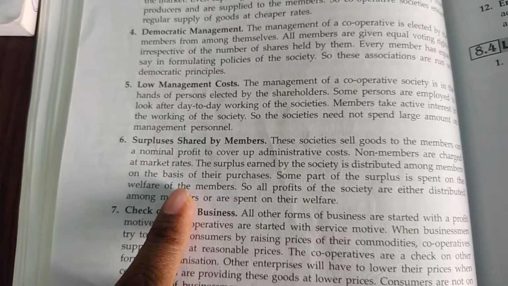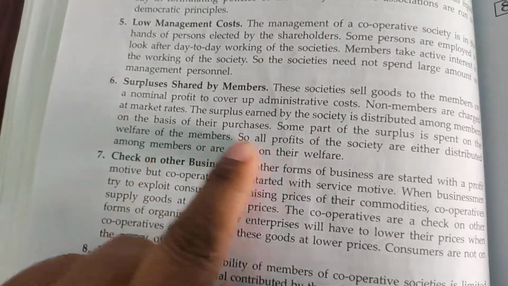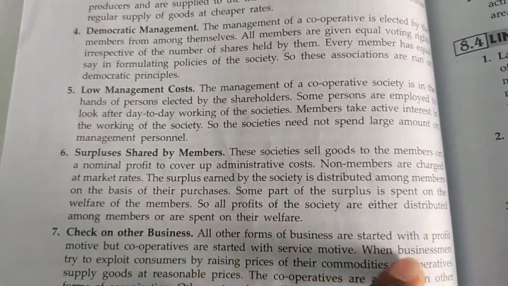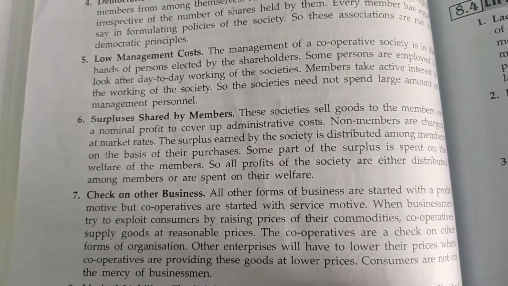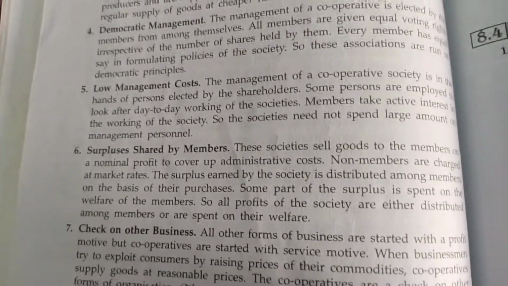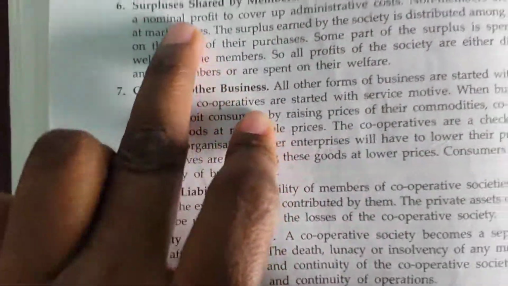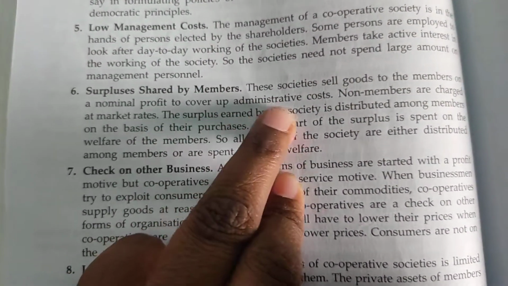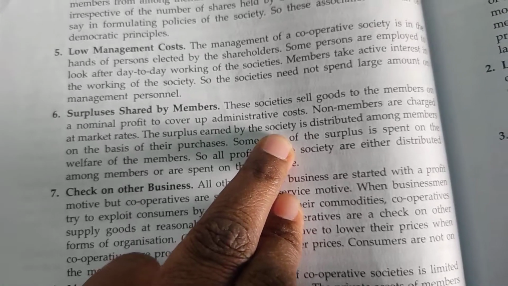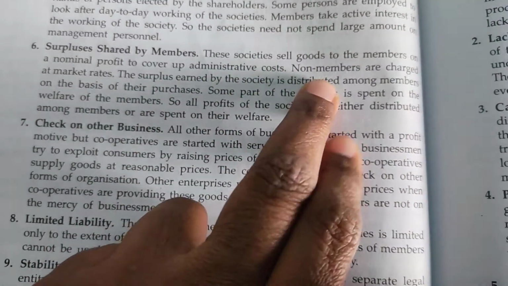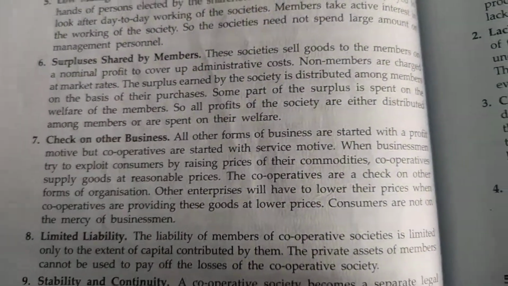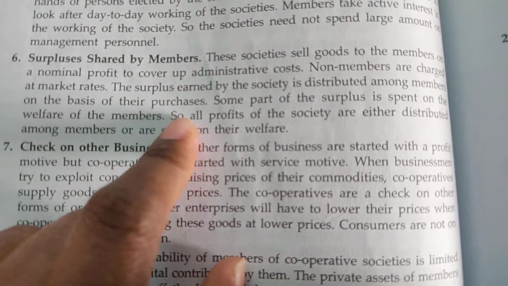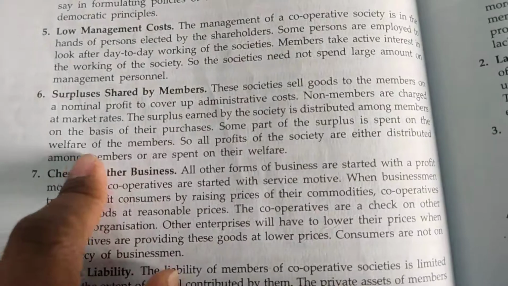Next, surplus shared by members. Surplus shared by members means that after selling the goods to the members, by removing the nominal profit, they will be getting a certain surplus, which is shared by members. These societies sell goods to the members at a nominal profit to cover up administrative cost. Non-members are charged at market rates. The surplus earned by the society is distributed among members on the basis of their purchases. Some part of the surplus is spent on the welfare of the members.